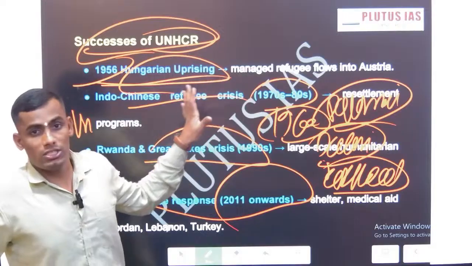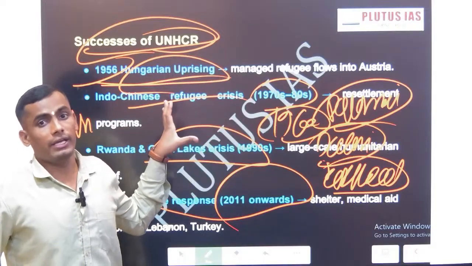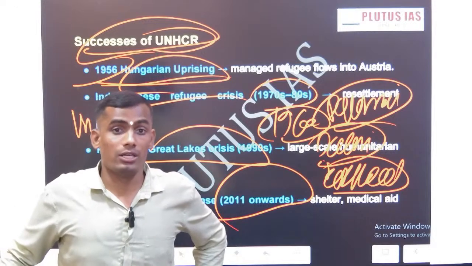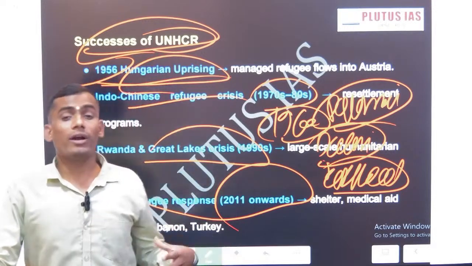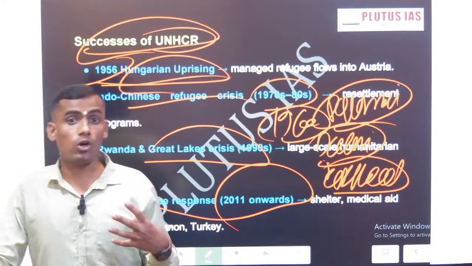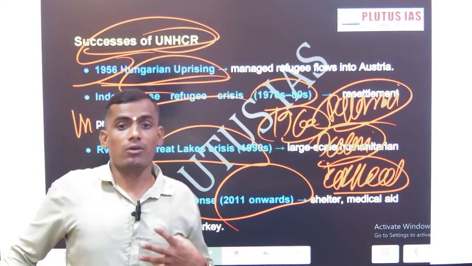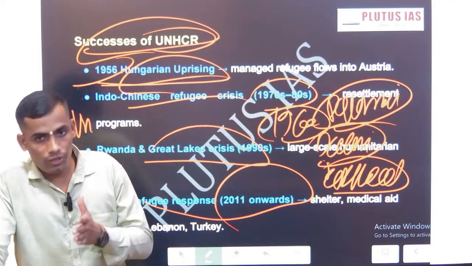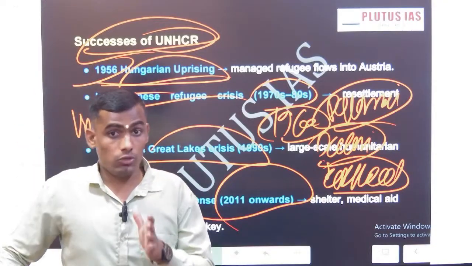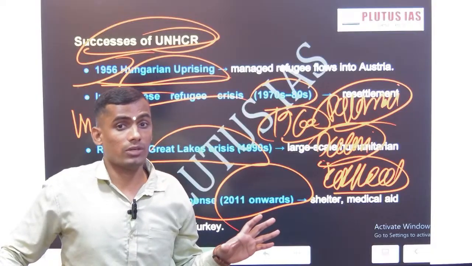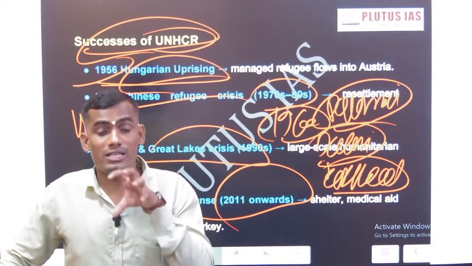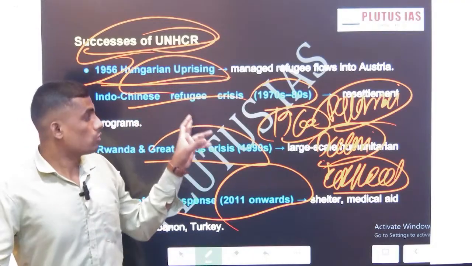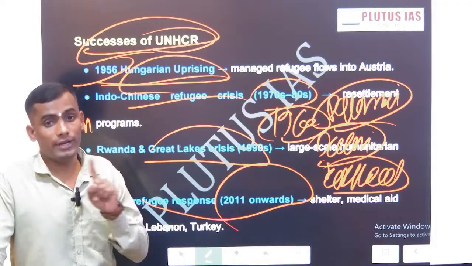This crisis originated in the 1960s. After the 1962 Indo-China War, China fully acquired Tibet, Tibet lost its autonomy, and the Dalai Lama migrated to India. Though we are not a member of the UN Refugee Convention, we have given asylum and full support to the Dalai Lama. So this is one of the successes of UNHRC.